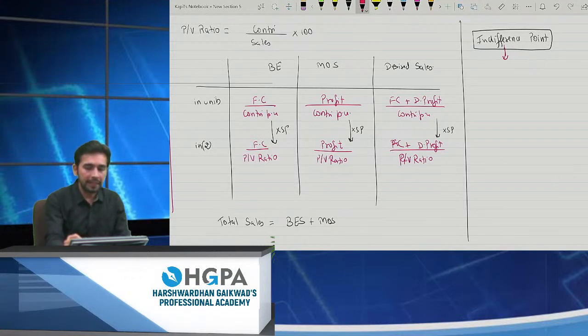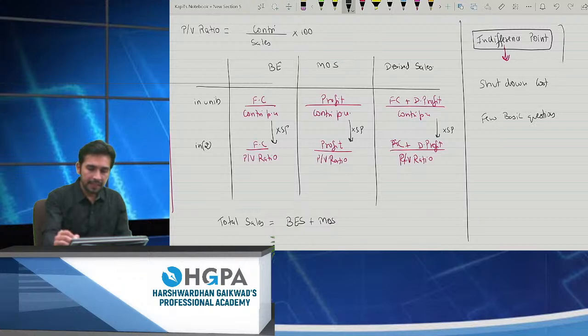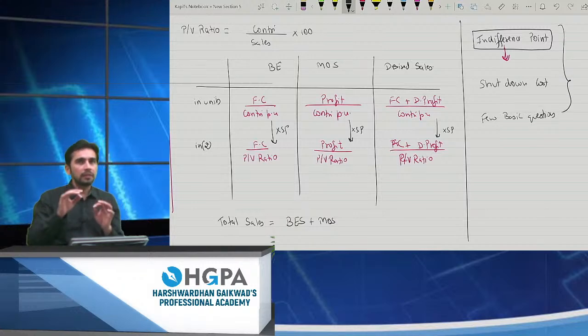Obviously, it needs a formula, which we'll be learning in the next sessions, indifference point. I hope many of you might be knowing this formula also. In the next class, we'll be learning indifference point, also the shutdown cost, and a few basic questions. Again, the second session will also be just like an intermediate session. I'm not teaching you finals at all. I'm only first revising the intermediate with you, to see what all you have studied, right? After that we will be learning the final stage.